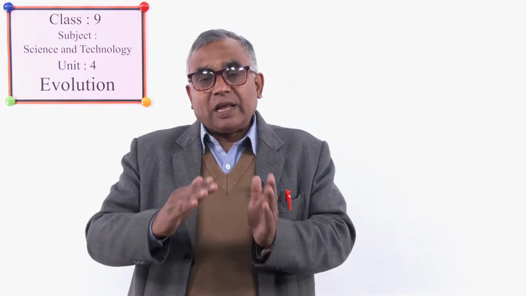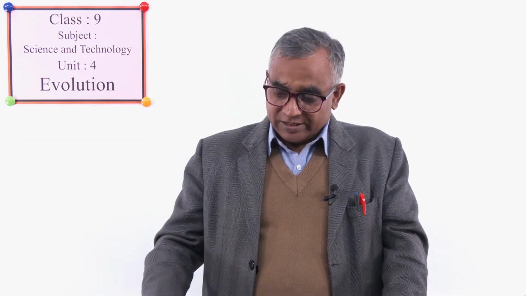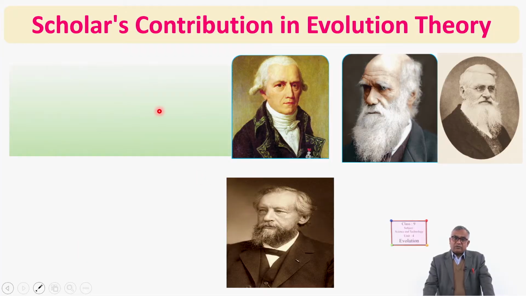About this question, we will get the answer in different theories, because Lamarck as well as Darwin have given the ways of elongation of giraffes' necks. That means how did they elongate? That is explained in both the theories. So what are they? Let's see. But before that, you have to identify the pioneers of the theories of evolution. At first, you have to identify the scholars who have contributed to develop evolution theory.